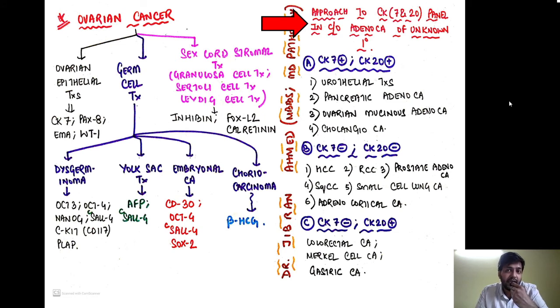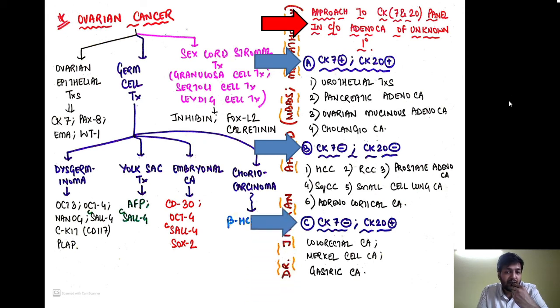For this, we are using a panel of two IHC markers, CK7 and CK20. So which are the tumors which are CK7, CK20 positive? They are urothelial tumors, pancreatic adenocarcinoma, ovarian mucinous adenocarcinoma, and cholangiocarcinoma. The tumors which are CK7 negative as well as CK20 negative are hepatocellular carcinoma, renal cell carcinoma, prostatic adenocarcinoma, squamous cell carcinoma, small cell lung carcinoma, adrenocortical carcinoma.